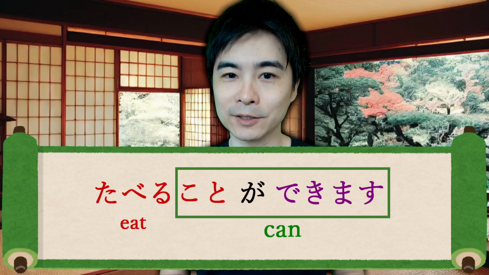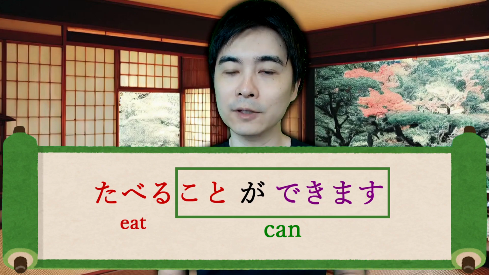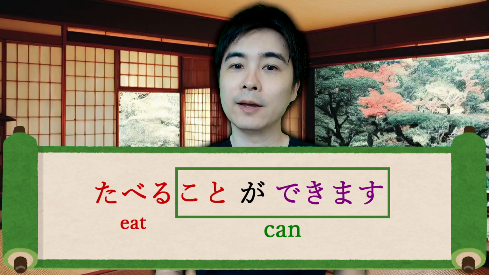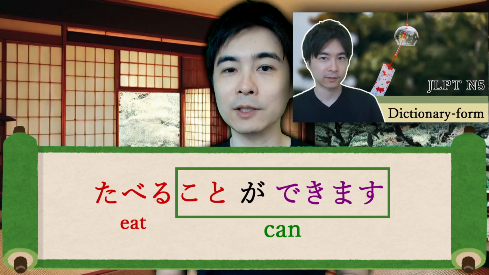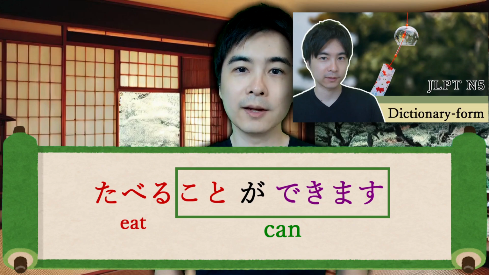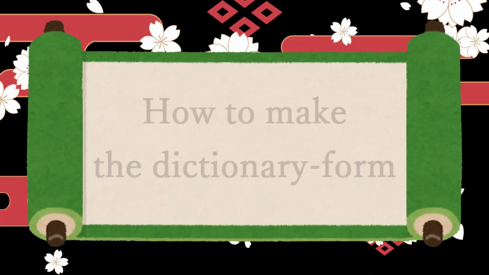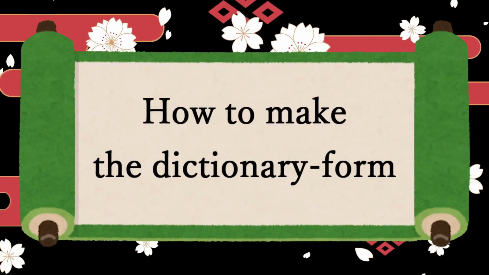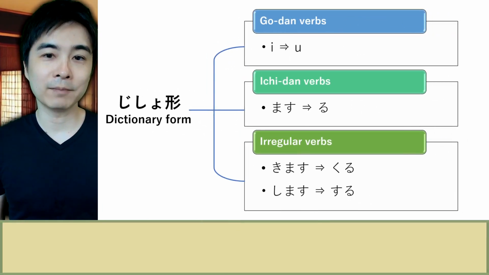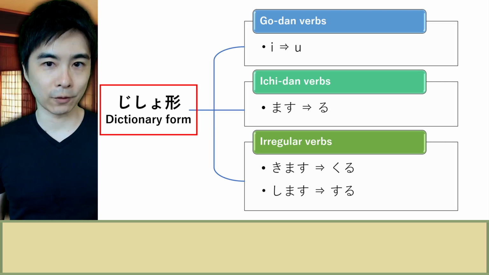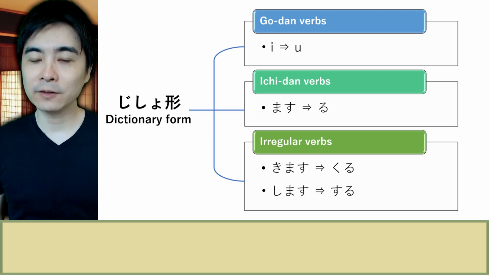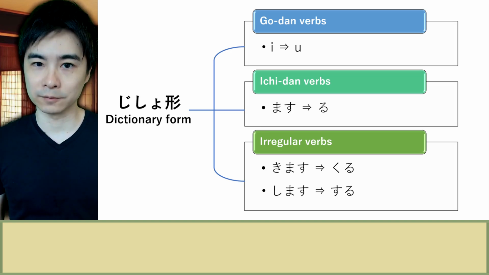To use this sentence pattern, you have to know how to make verbs into the dictionary form. In my earlier video about the dictionary form, we learned how to make a Japanese verb into the dictionary form. Now let's review it a little just in case. This is what we learned in my earlier video. 辞書形 means the dictionary form. Conjugating a verb depends on the group of the verb.